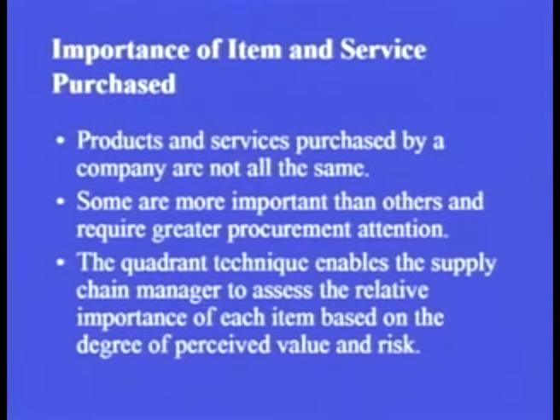Now there is a quadrant that we will discuss at a later stage that will help a supply chain manager, or a procurement manager, or a materials manager to decide which item requires more attention towards procurement, and which item requires less. The other things that have to be taken care of are the value and the risk.